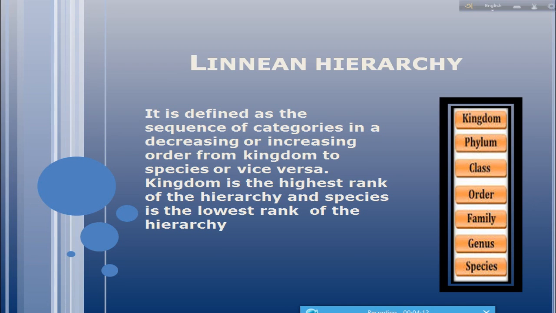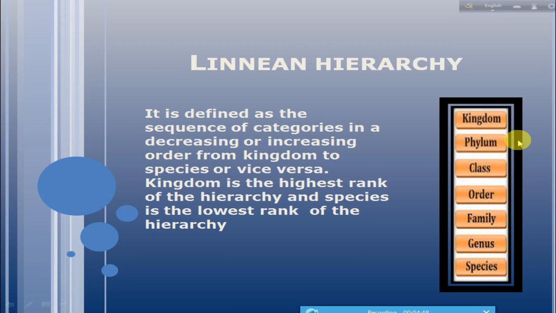Next is the order. One or more than one similar family constitutes an order, like family Felidae is included in the order Carnivora. I think you know the meaning of Carnivora. Carnivora means flesh-eating animals. Okay. Next is class. One or more than one order makes a class. Class Mammalia includes all mammals, which are bats, rodents, kangaroos, whales, great apes, humans, etc.